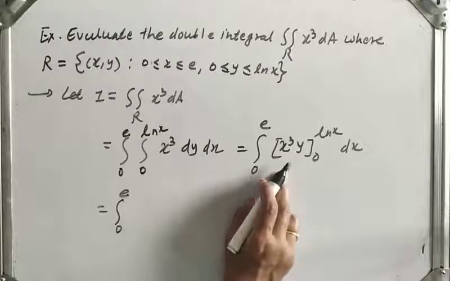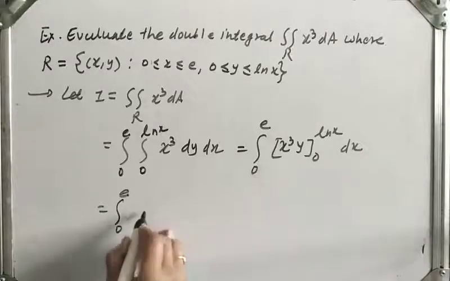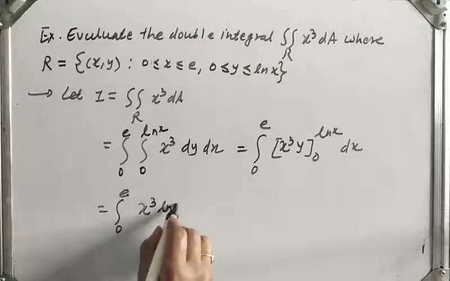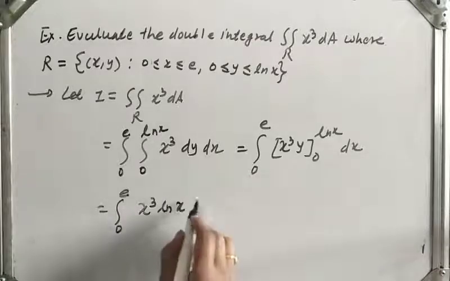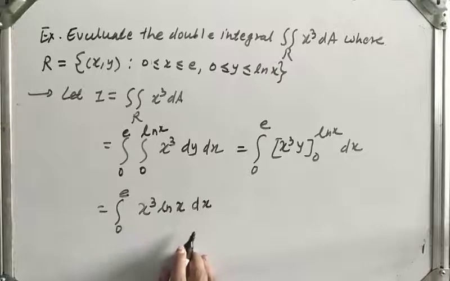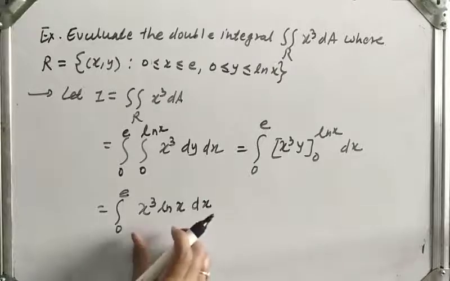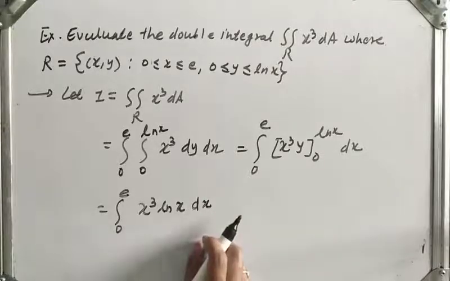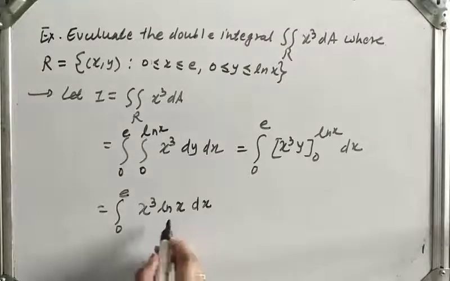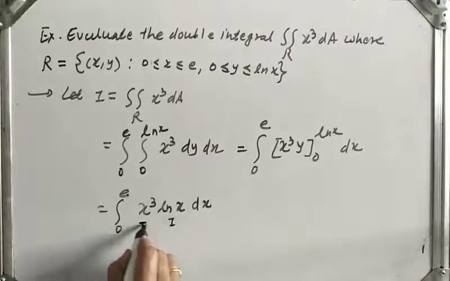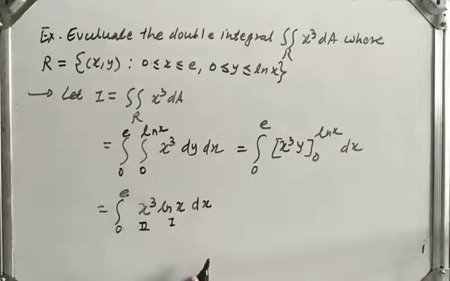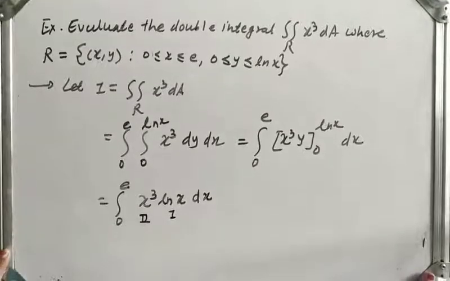So after applying limit, x cube log x minus 0 into dx. Now here, for doing this integration, what do we need? We need to integrate it by parts. So by the ILATE rule, log x is our first function, x cube is our second function. Okay, so let us integrate it.